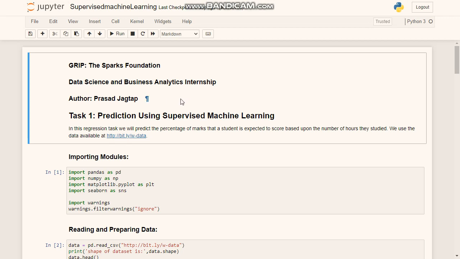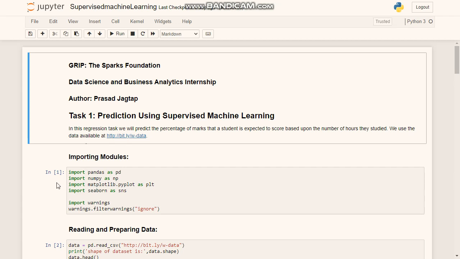So this is my first task, which is prediction using supervised machine learning. In this task we have to predict the percentage score of a student based on the number of hours studied. The task has two variables, where the feature is the number of hours studied and the target value is the percentage score. This can be solved using simple linear regression.